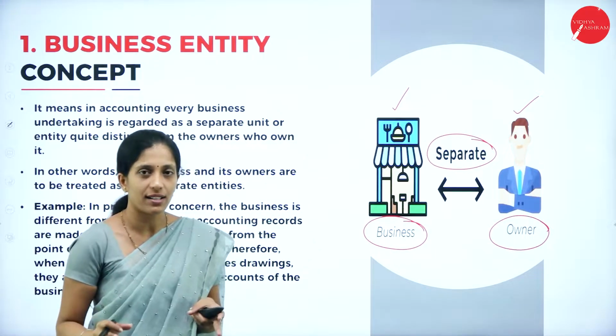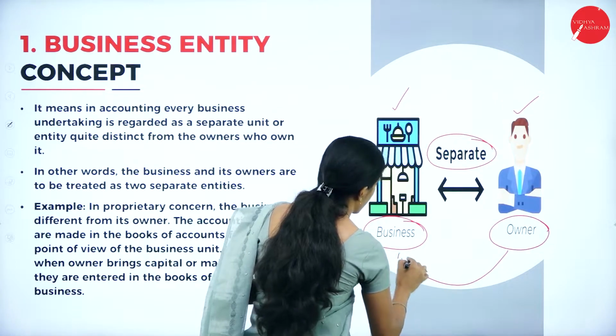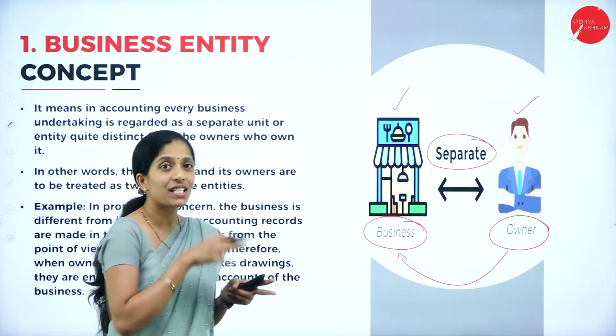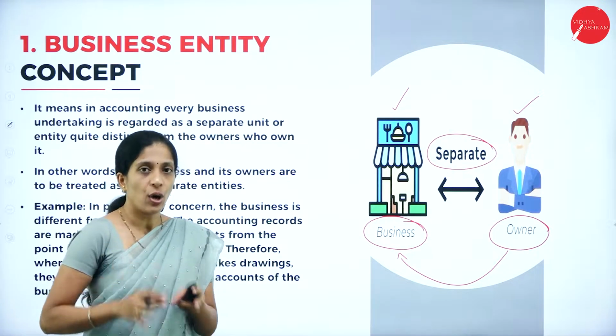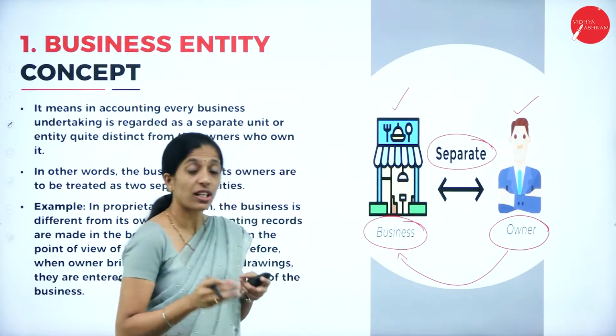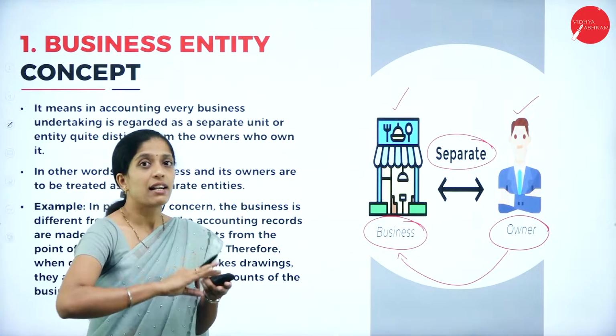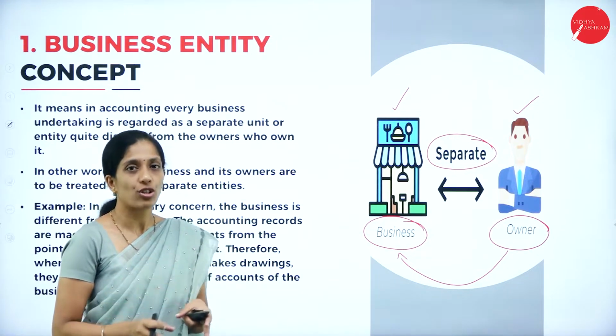Whatever amount is invested by the owner into the business is business money. It is the capital of the business invested by the owner. In the same way, whatever profit is earned in the organization belongs to the organization. It is not the owner's profit, it is the organization's profit.